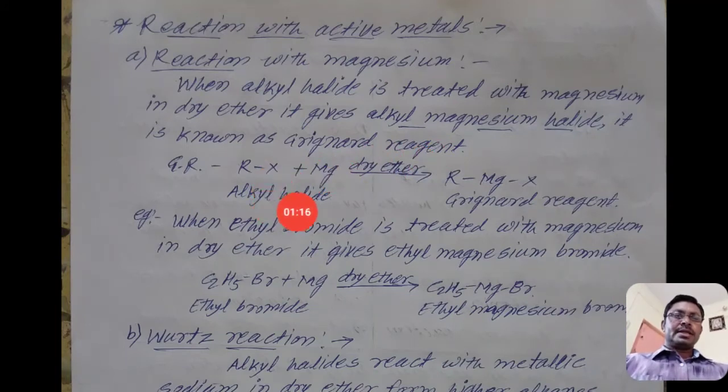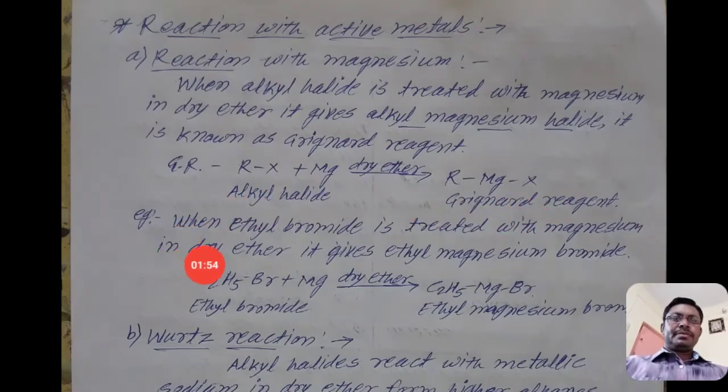See here, that is the general reaction. When alkyl halide, that is RX, where R means alkyl and X means halogen, reacts with magnesium in the presence of dry ether as a solvent, we get alkyl magnesium halide. Magnesium is divalent. The bond between R and X breaks, and both R and X groups are attached to the metal, and we get a Grignard reagent, that is alkyl magnesium halide.